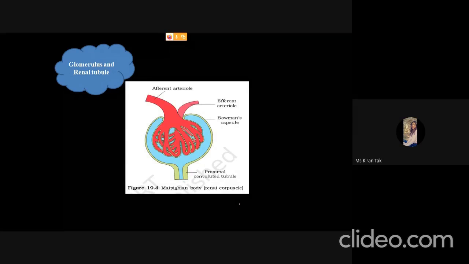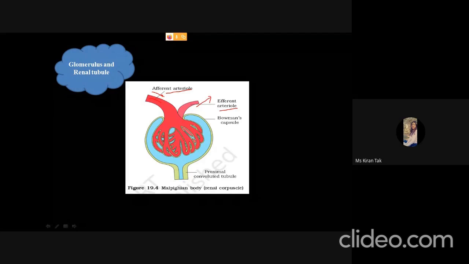So there are two major parts of the nephron. One is the glomerulus and the next is the renal tubule. First we will discuss the glomerulus. So what is the glomerulus? Glomerulus is basically a ball-like structure which has a number of capillaries. It has an afferent arteriole and an efferent arteriole. Afferent arteriole takes blood towards the glomerulus, and when the blood is taken away from the glomerulus, it is called the efferent arteriole.